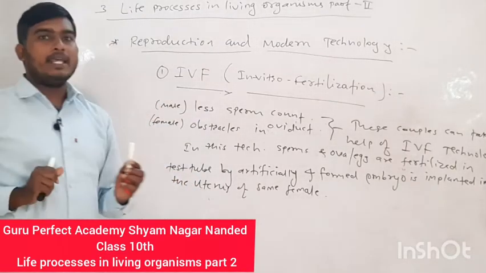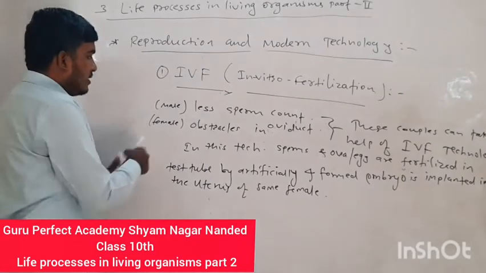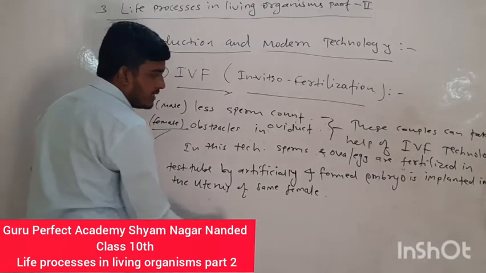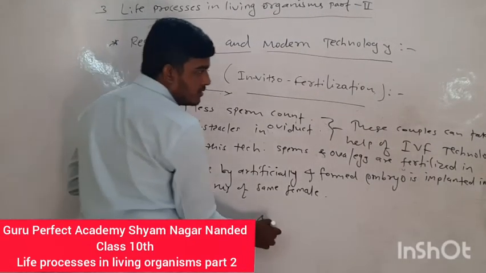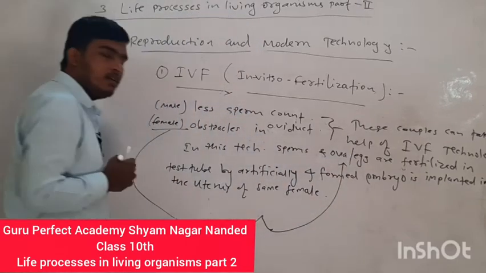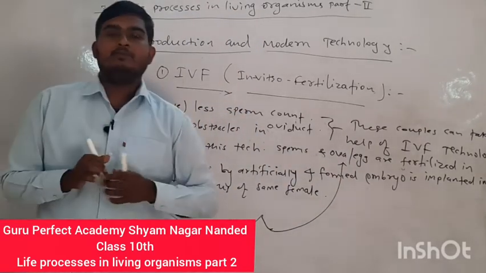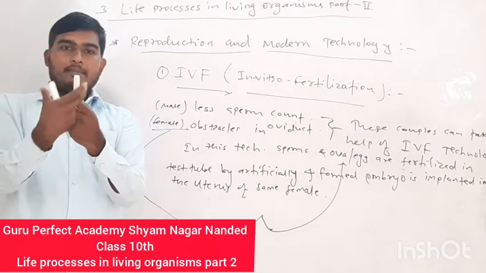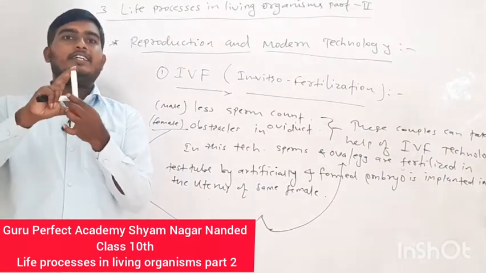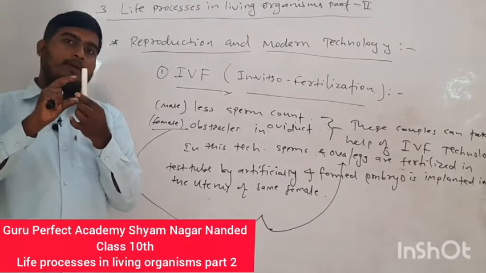from this male, and we can take an ovum from the female, and these two gametes are fertilized within a test tube. And what happens after the fertilization?